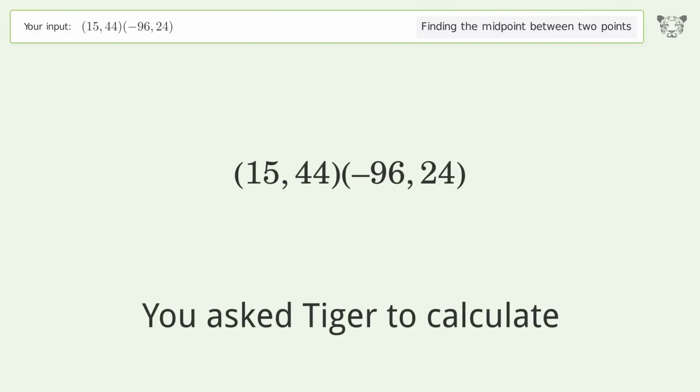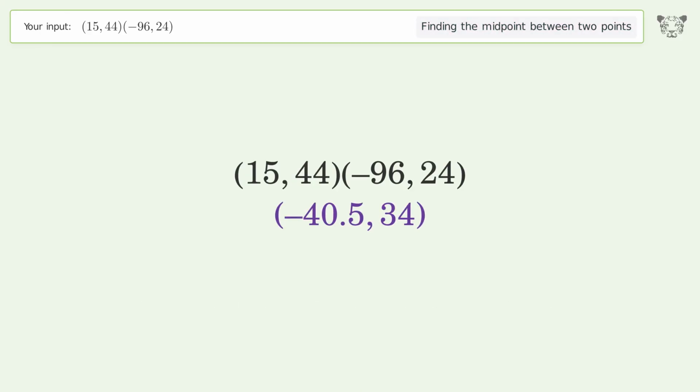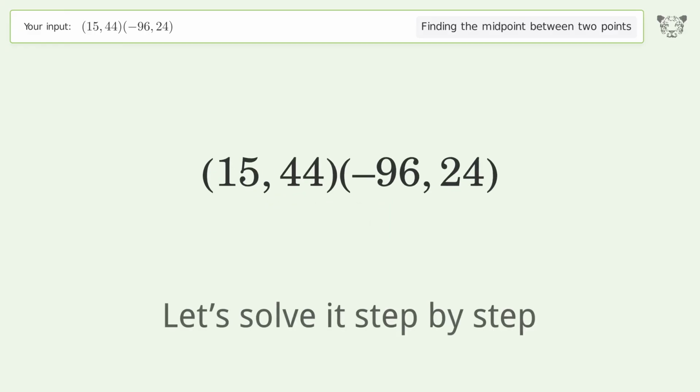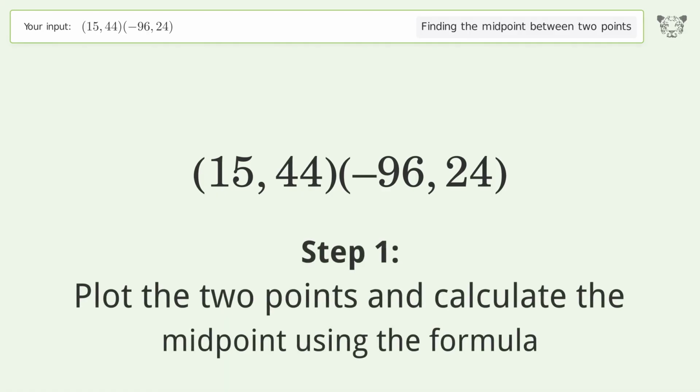You ask Tiger to calculate. This deals with finding the midpoint between 2 points. The midpoint between the 2 points is -40.5, 34. Let's solve it step by step. Plot the 2 points and calculate the midpoint using the formula.